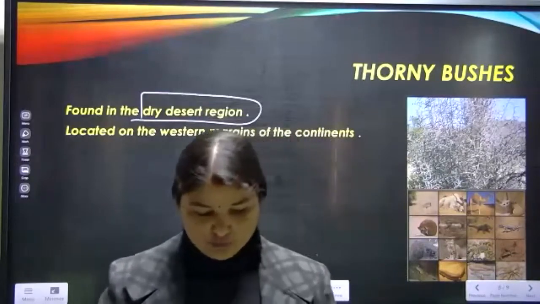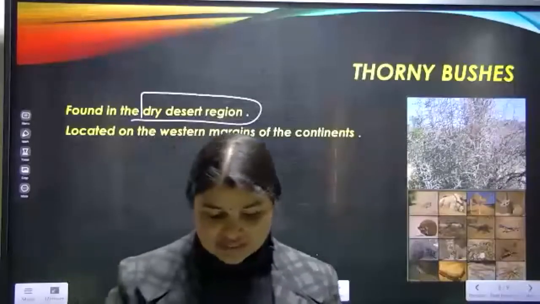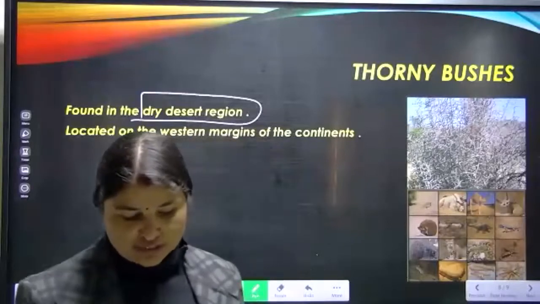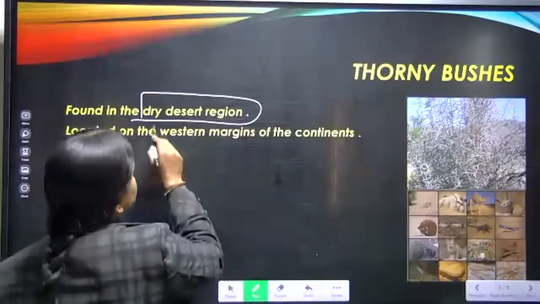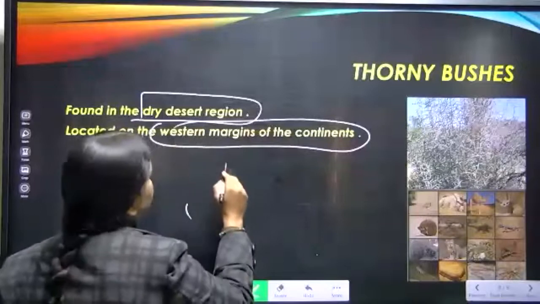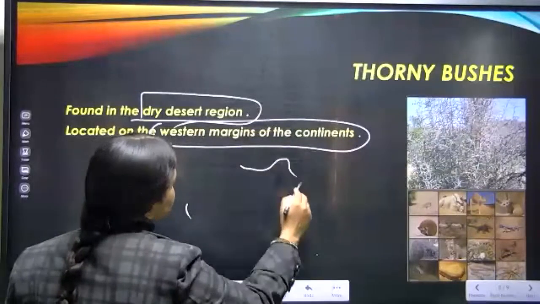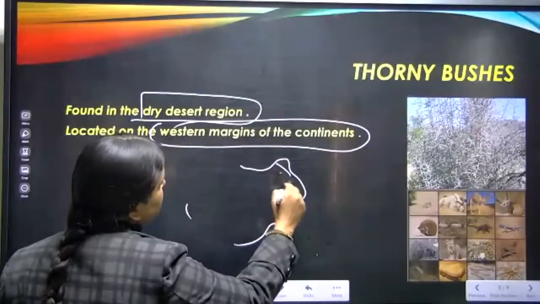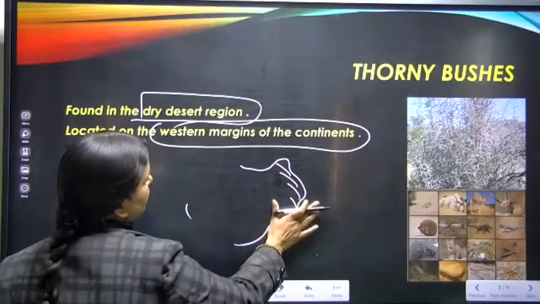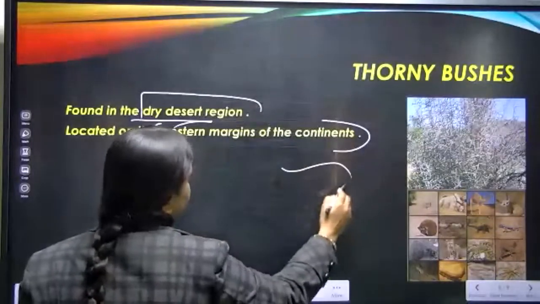Except that, these thorny bushes are located in the western margin of the continent. Suppose this is Asia.